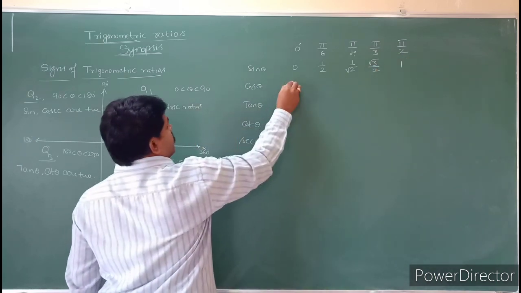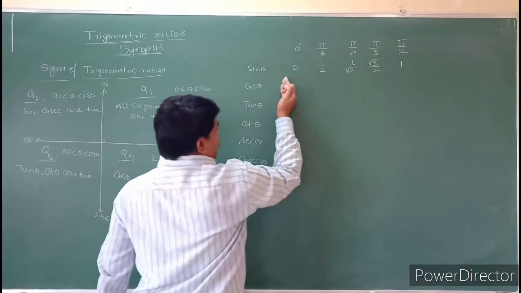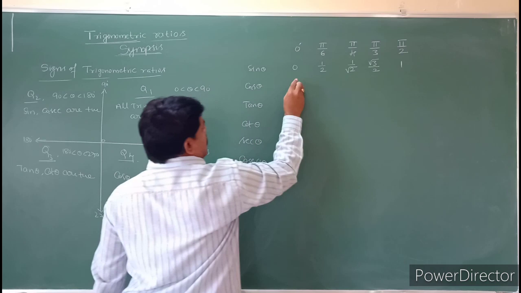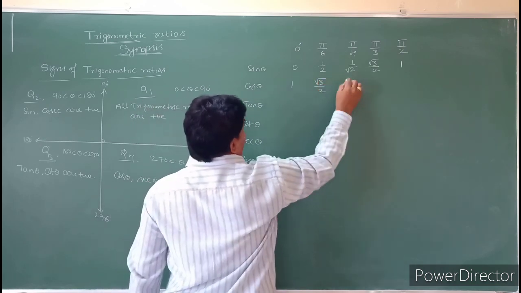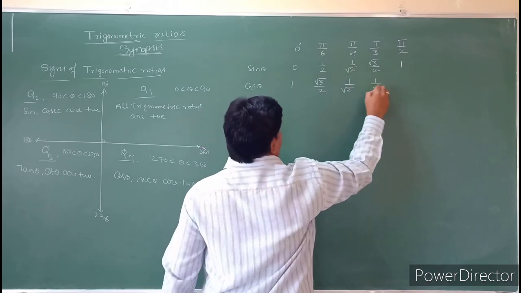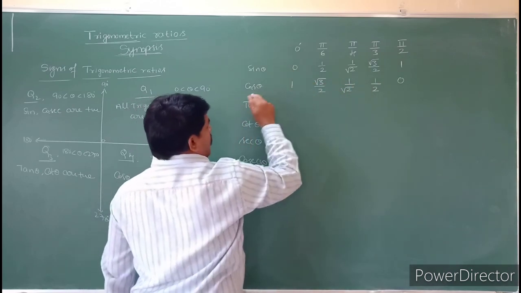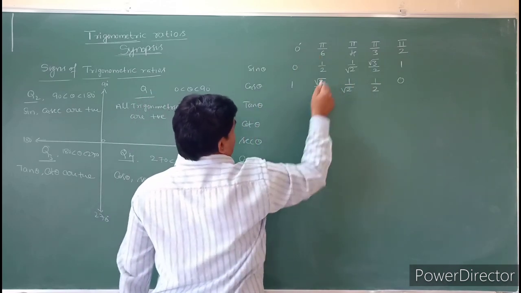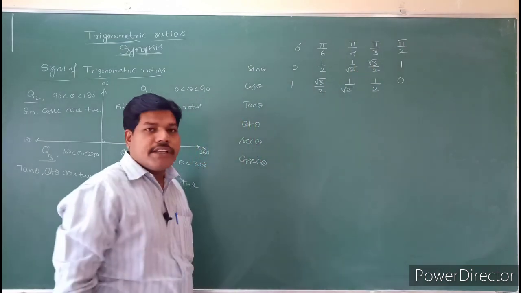Next one is cos 0 is 1. The cos values you can write as the reverse of this sine. So cos 0 is 1, and cos 30 is root 3 by 2, and cos 45 is 1 by root 2, and cos 60 is 1 by 2, and cos 90 is 0.